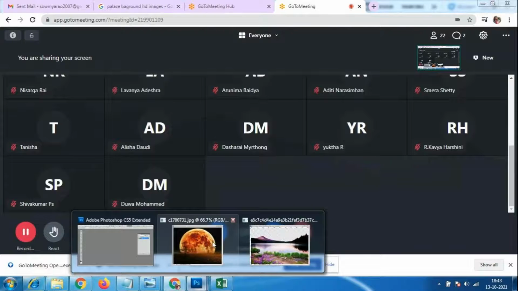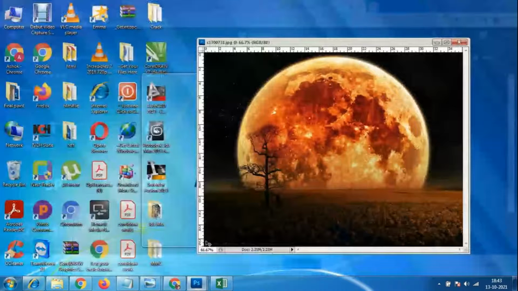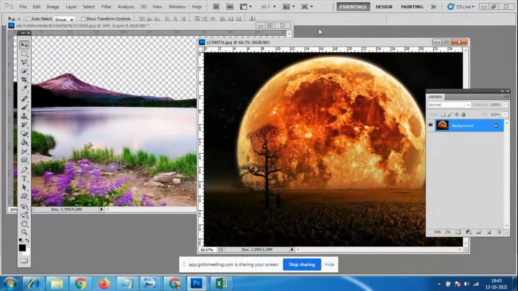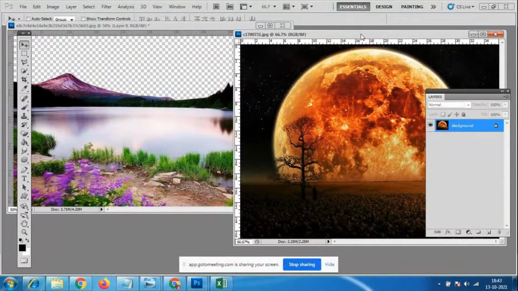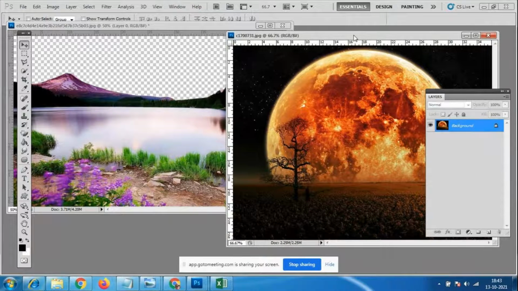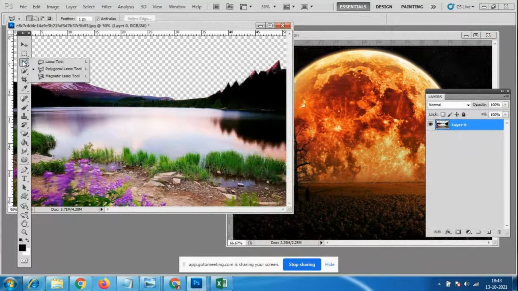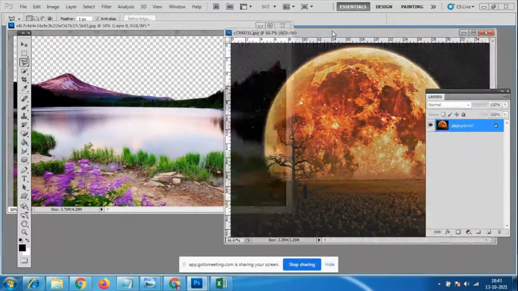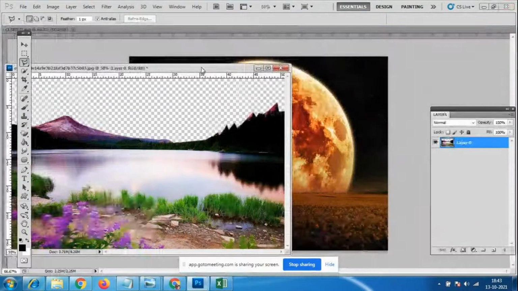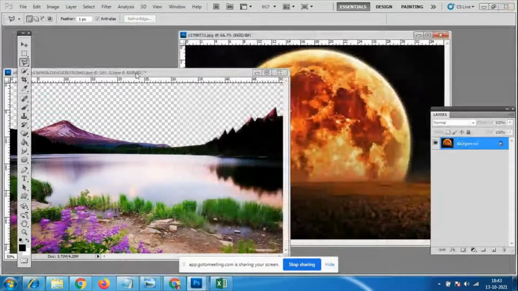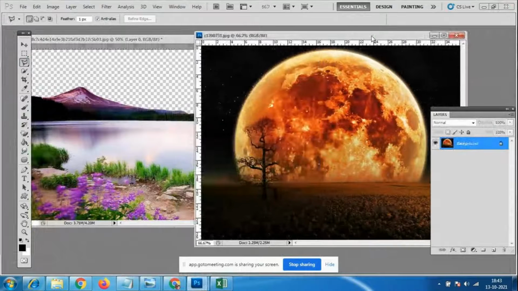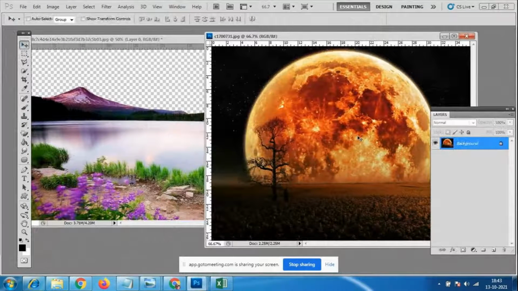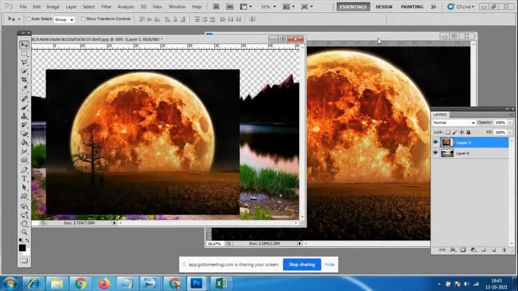Yeah, we'll go to the Photoshop software. Whoever did not attend yesterday's class, for them I'm teaching this polygonal lasso tool also. However much of the image we want, we have to cut only that much. So we click on this image, and with the move tool I am taking this complete file from one layer to another file.